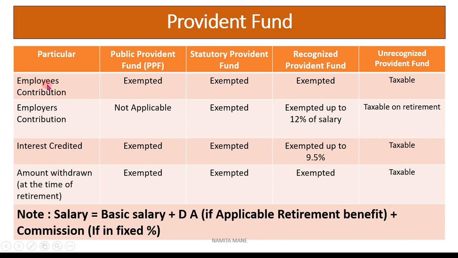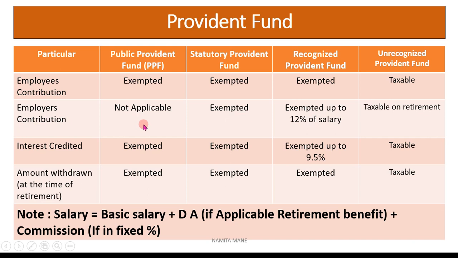Suppose the employer's contribution is there in the Public Provident Fund, then it is exempted. And if it is in Statutory Provident Fund, it is exempted. Then Recognized Provident Fund, it is exempted, and in Unrecognized Provident Fund, it is taxable. Next is employee's contribution.